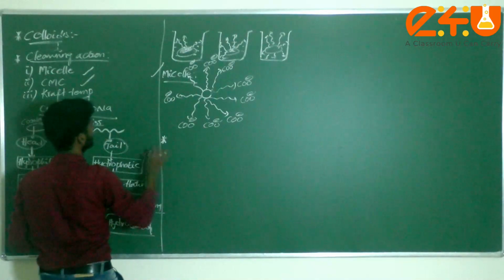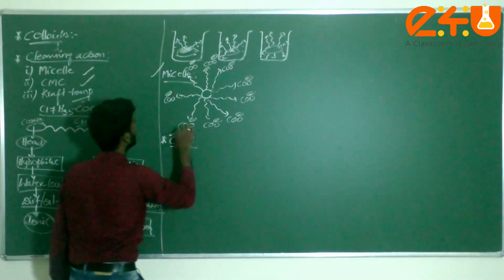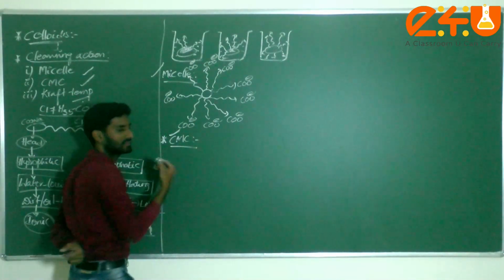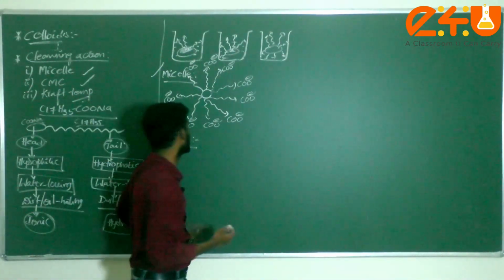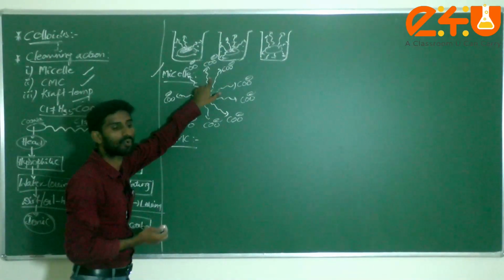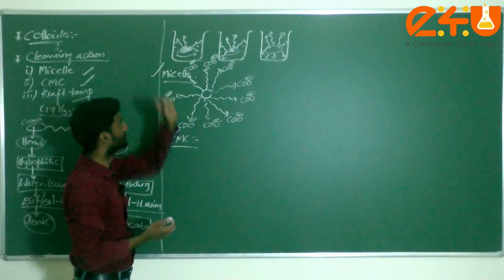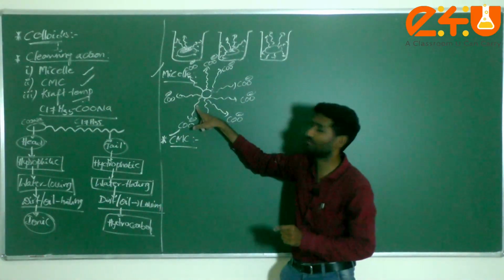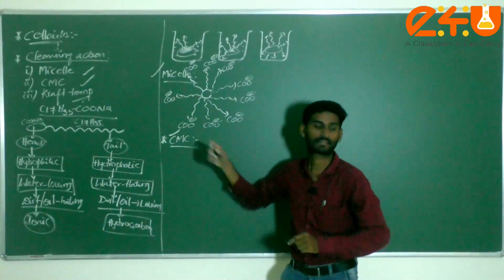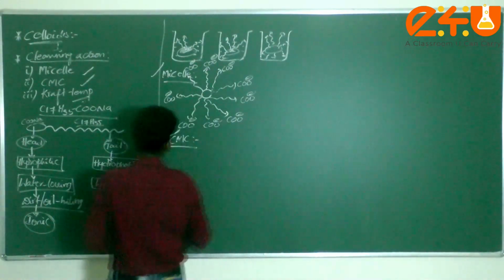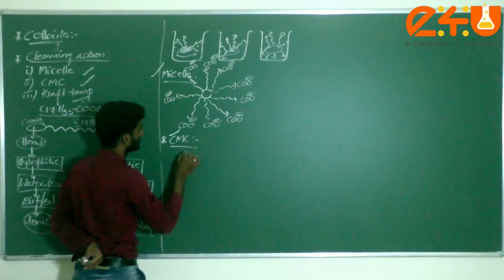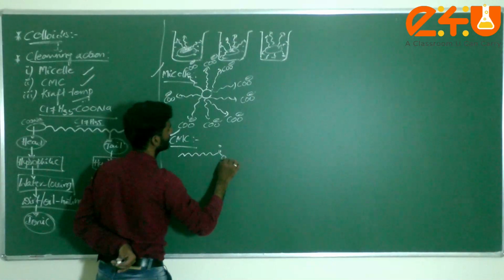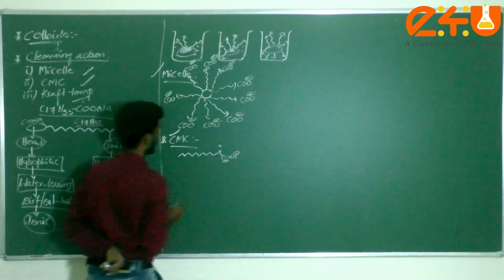The next term is called CMC, critical micelle concentration. Critical micelle concentration, what is it? The minimum concentration which is required for the formation of the micelle. That is known as CMC. The concentration at which the micelle will form is known as the critical micelle concentration. But one very important point is there. Like this, a micelle is there, soap is there, COO minus, Na plus, and this much is there.